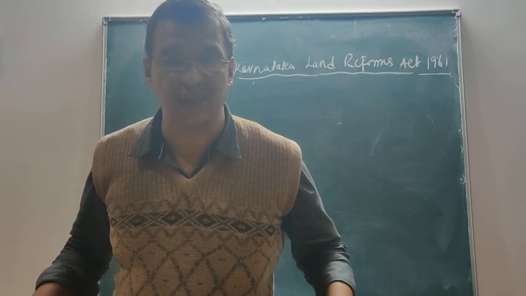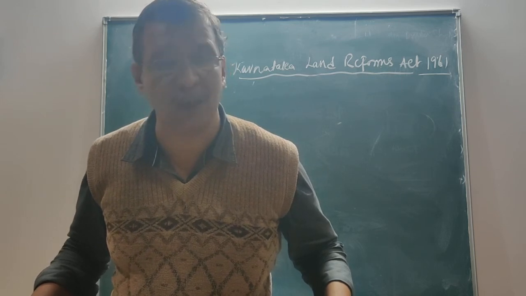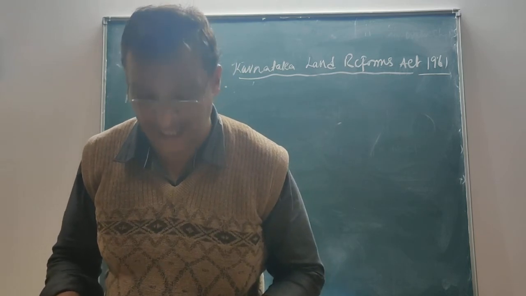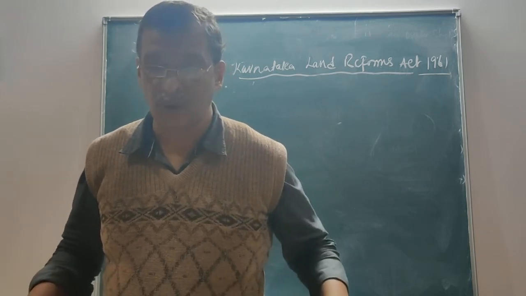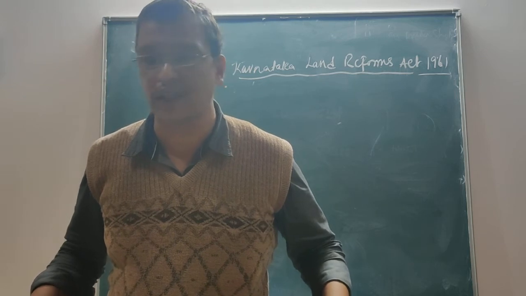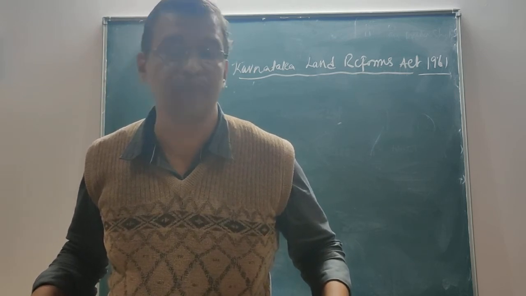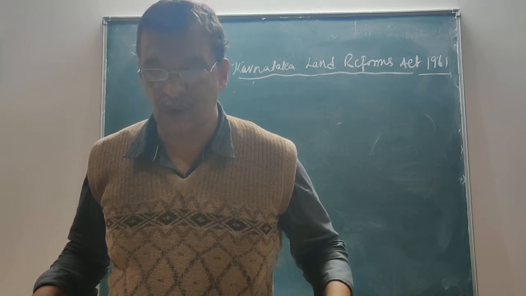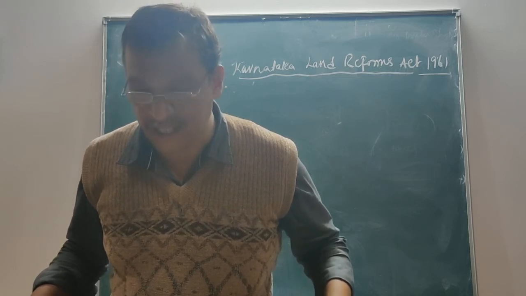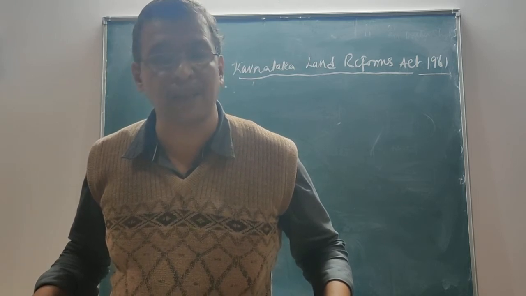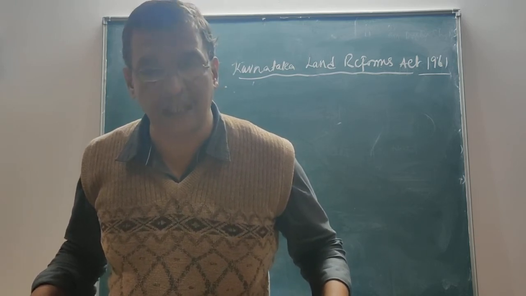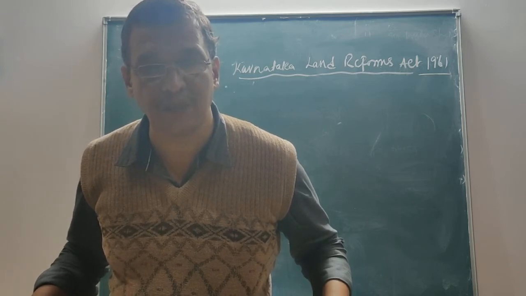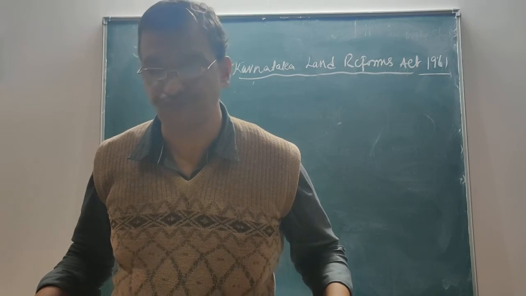So it is necessary for us to understand what this ceiling is, and to what extent a person can hold land in his favor. More particularly, under section 2 clause 12 we were discussing the family, which is equally required to be understood. The ceiling limit speaks to the individual, to the family, and also to the joint family business or joint family concern.